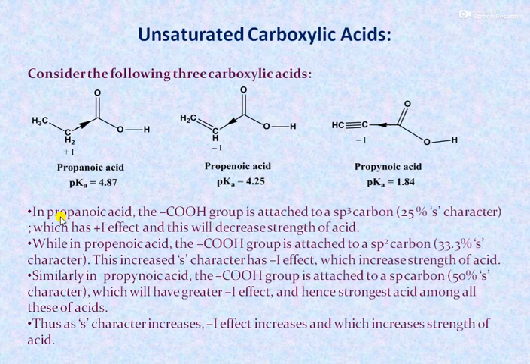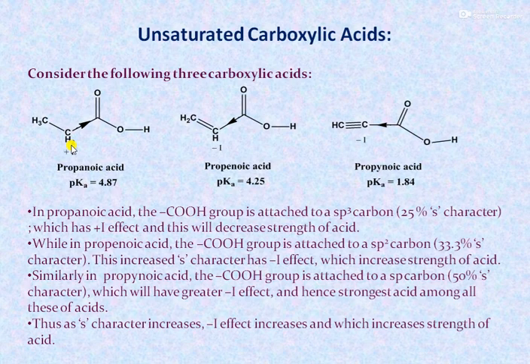We can explain this. In propanoic acid, the carboxylic group is attached to an sp3 hybrid carbon atom, which has 25% s character, and therefore it shows the electron donating inductive effect. As it shows the electron donating inductive effect, the polarity of the OH bond decreases, and that makes dissociation of the OH bond difficult, so it dissociates with difficulty.